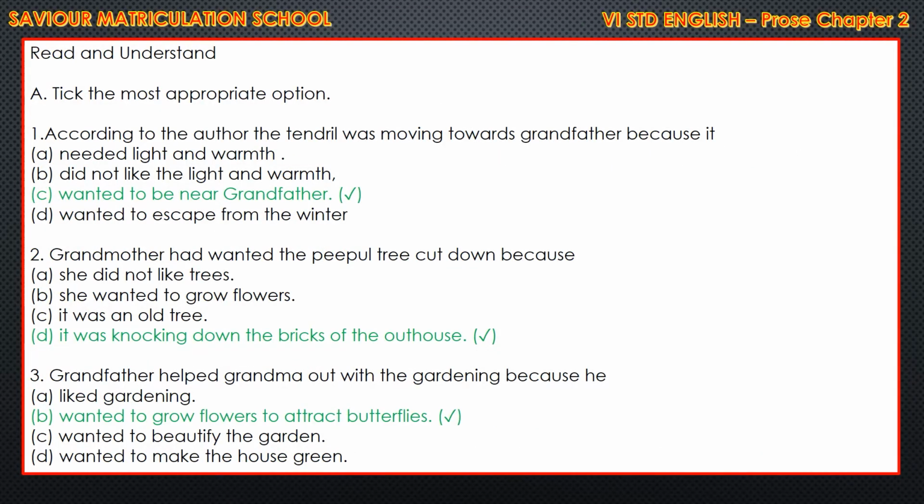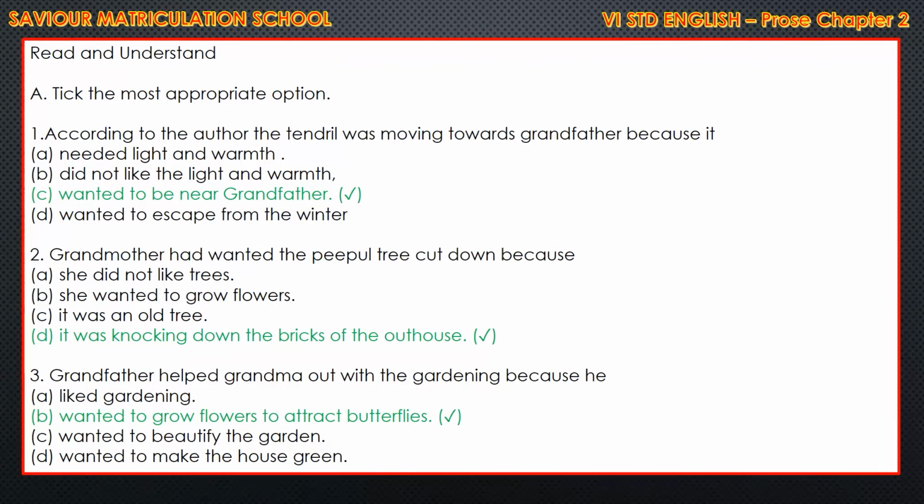Next, page number 117. Choose the correct answer. That is, tick the most appropriate option. First, according to the author, the tendril was moving towards grandfather because it. There are 4 options, children. The correct answer is C. Wanted to be near grandfather.